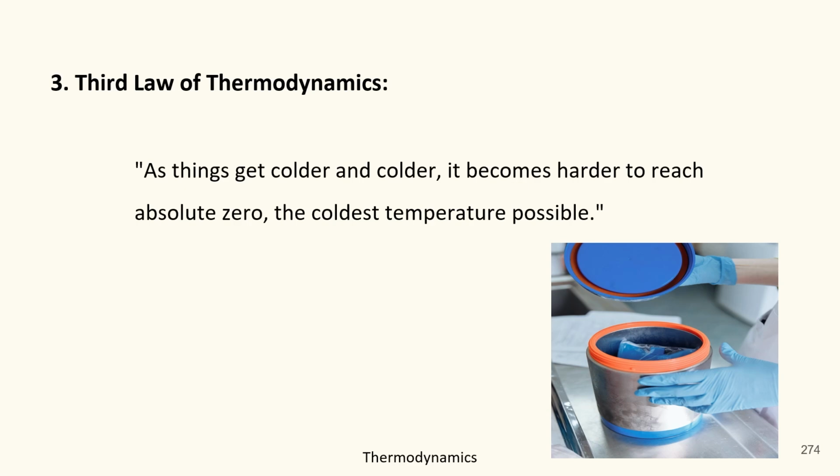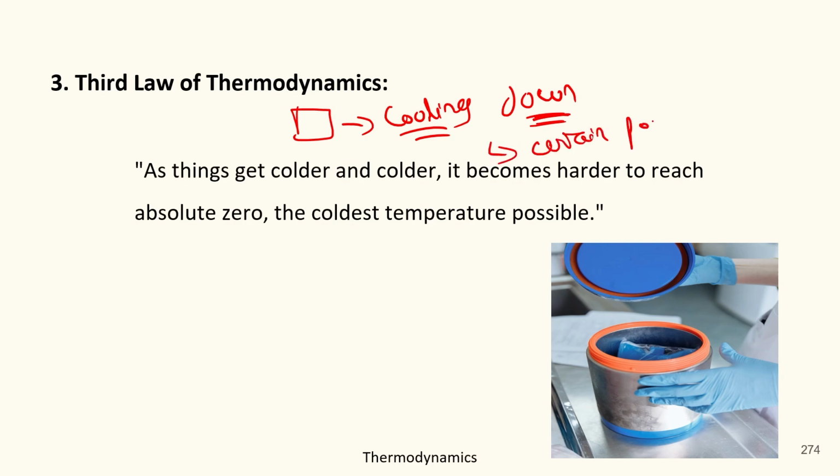As things get colder and colder, it becomes harder to reach absolute zero, the coldest temperature possible. Okay. So basically, it means that when the object starts cooling down, it could only reach up to a certain point, which we call the absolute zero, the coldest temperature possible.